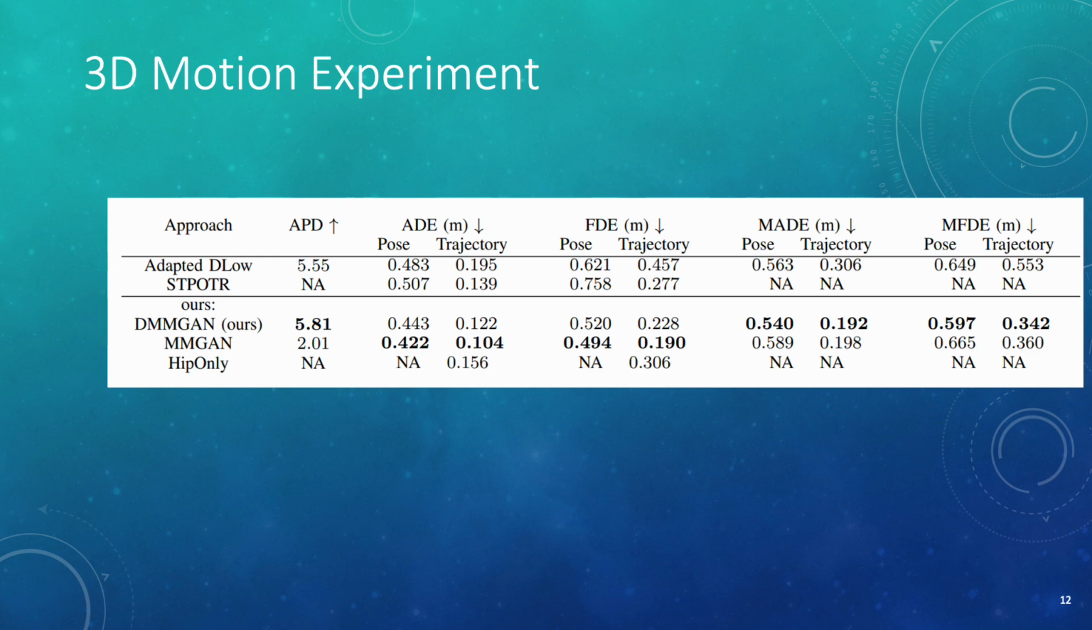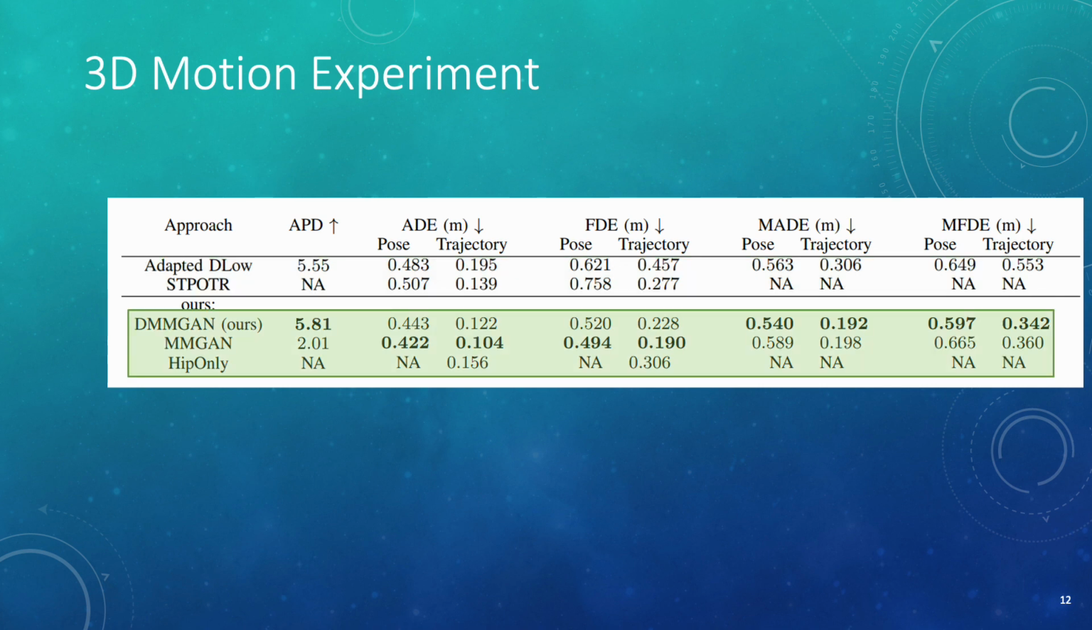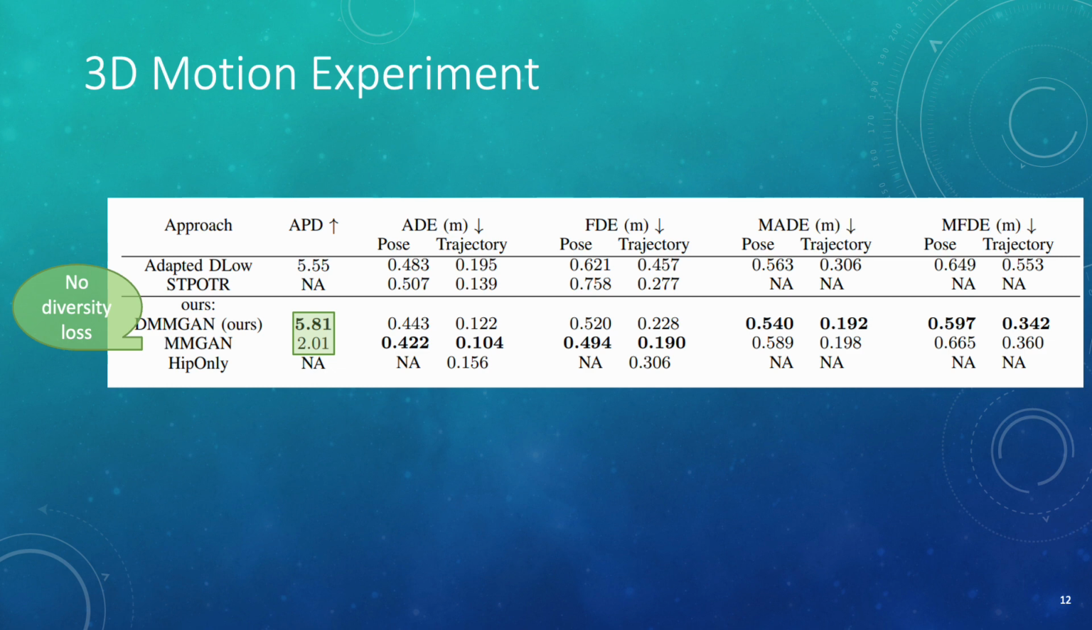In the second experiment, we evaluate our full model versus STPOTR and an adapted version of DLow by adding the hip joint to the joints DLow predicts. Based on this result, our method achieves the highest diversity with the lowest error. Also, as an ablation study, we compared 3 different versions of our system. Here we have DMMGAN as our full model, then we have MMGAN, which is our model trained without the diversity loss. Based on the result, if we remove the diversity loss, the samples become similar, which shows the importance of this loss on the diversity metric.